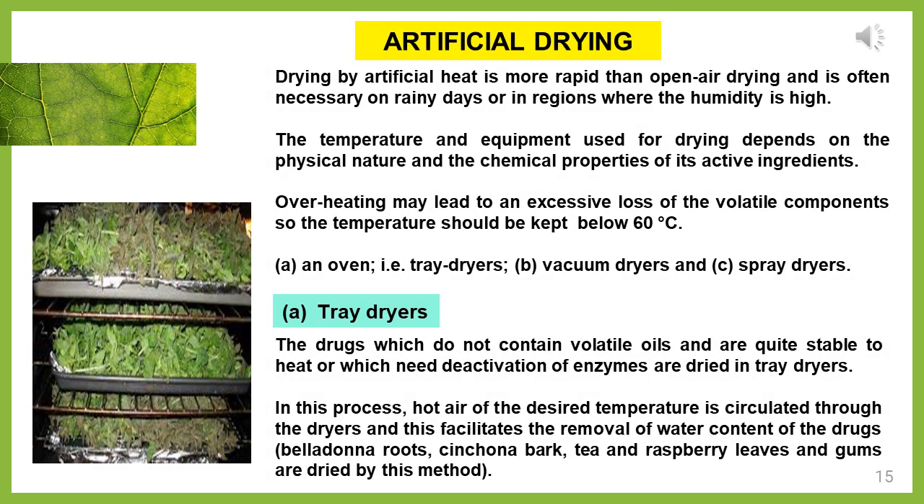Next drying method is the artificial drying method. Drying by artificial means is done using temperature as well as equipment, either a tray dryer, vacuum dryer, or spray dryer. You can do this artificial drying only if the active constituents or active ingredients present in the material are stable. If the ingredients are unstable, you can't go with the artificial drying method.